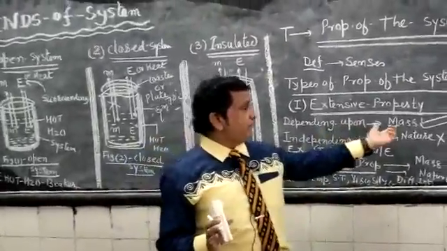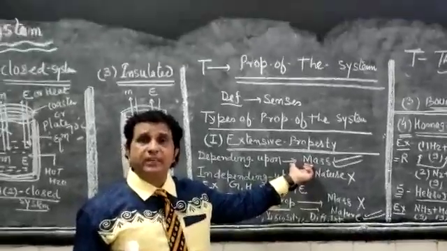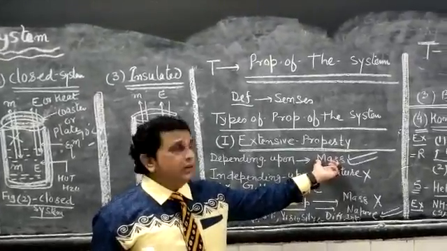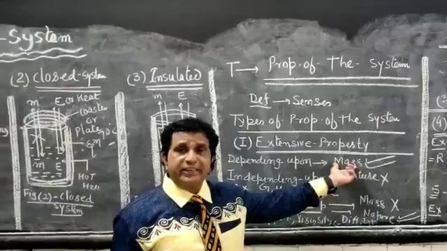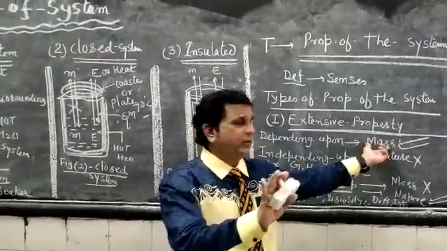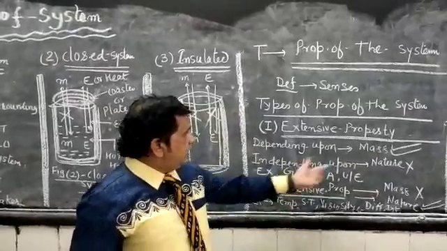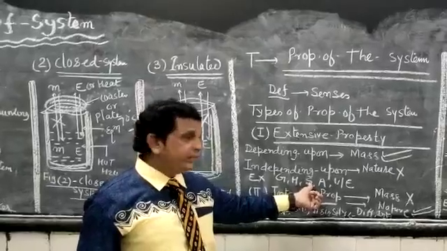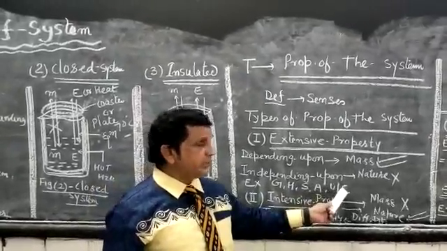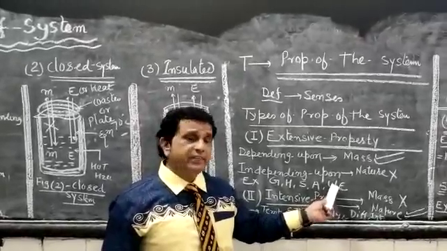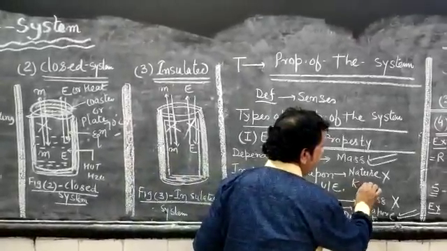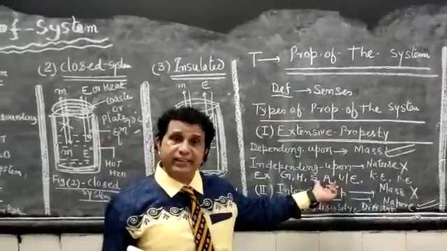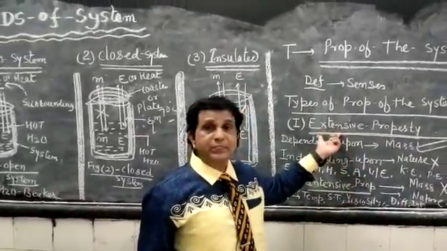All kinds of energy which have mass directly or indirectly can be categorized here. Examples of extensive property are Gibbs free energy, enthalpy, entropy S, Helmholtz free energy, U or E that is internal energy, kinetic energy and potential energy.